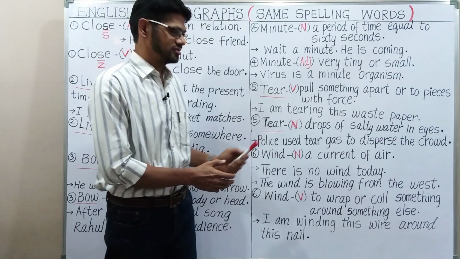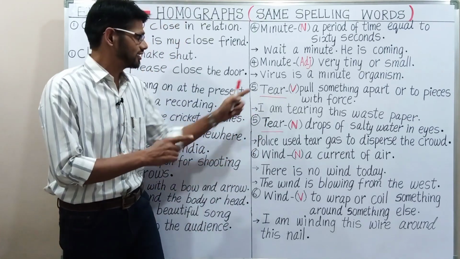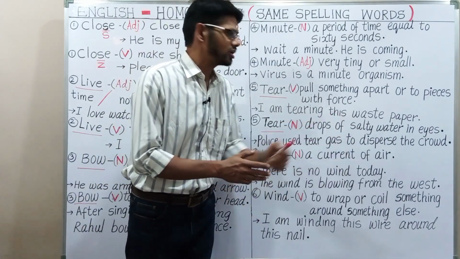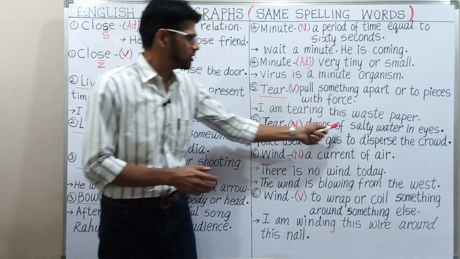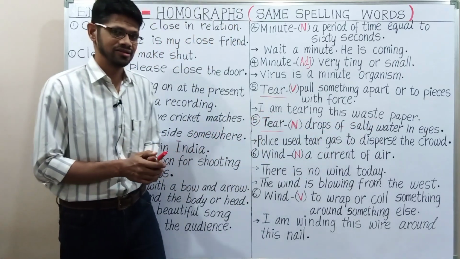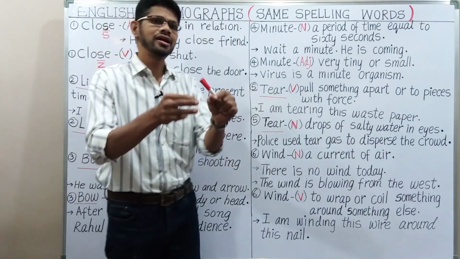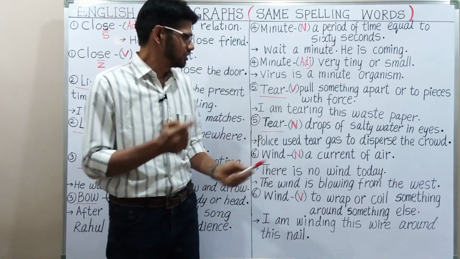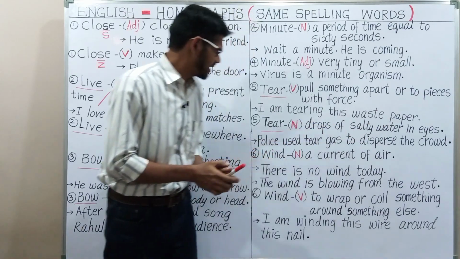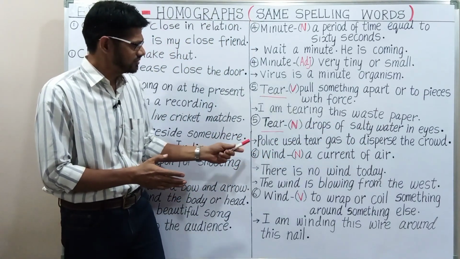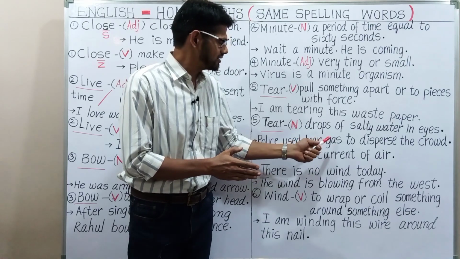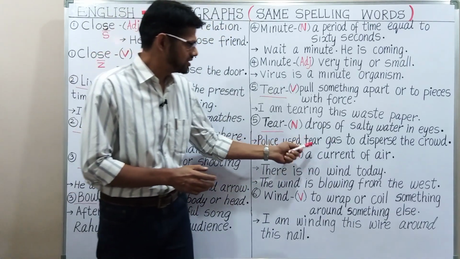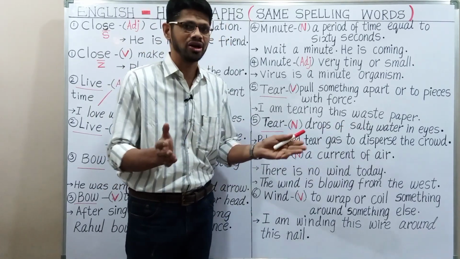Next one, tear. Pronunciation is different. You can notice that. Tear, tear. Tear is noun. Drops of salty water in our eyes. So here, tear means aansu. Drops of salty water in eyes. Example is here. Police use tear gas to disperse the crowd.